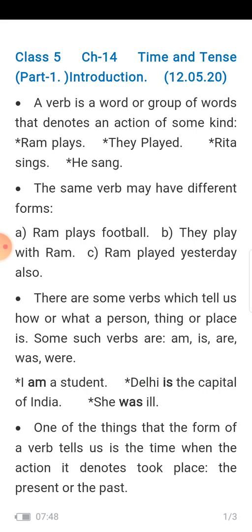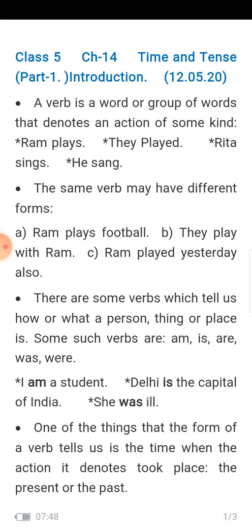Going to the next point, there are some verbs which tell us how or what a person, thing or place is. Some such verbs are am, is, are, was, were. These are called auxiliary verbs or helping verbs. These verbs we use to express something about a person, like I am a student. Am is very essential here. Am is working as a verb.